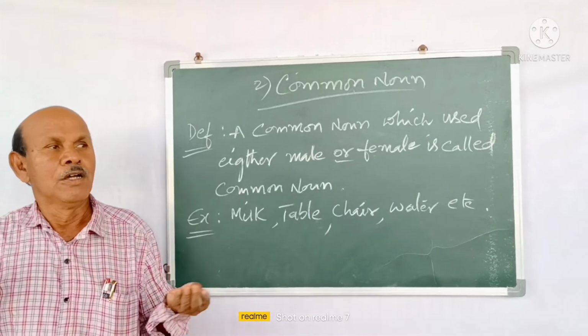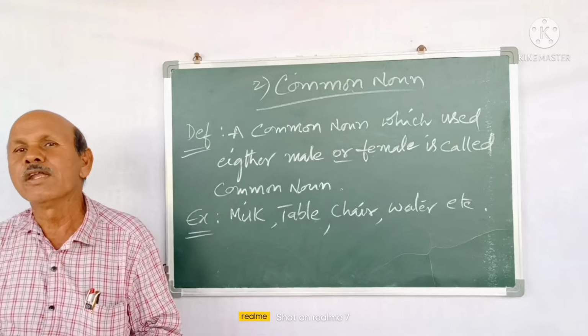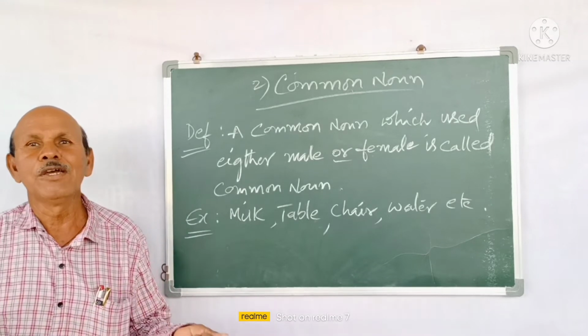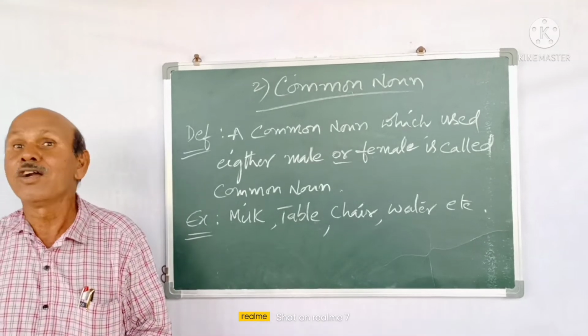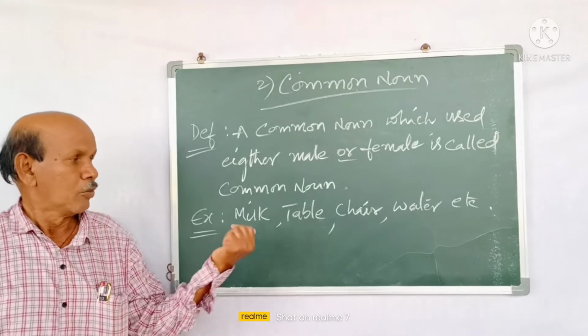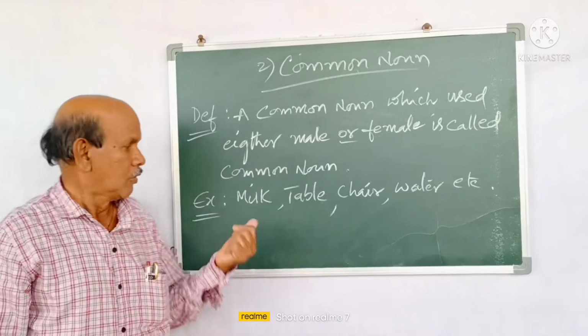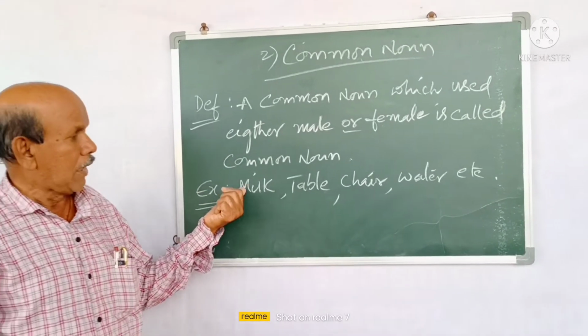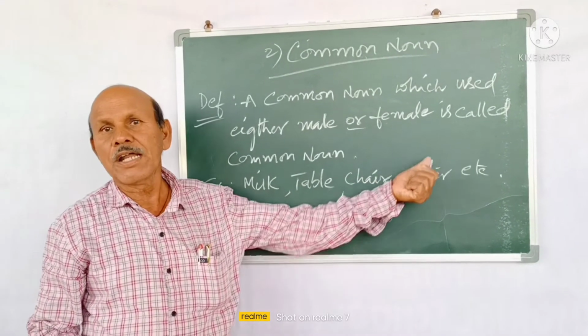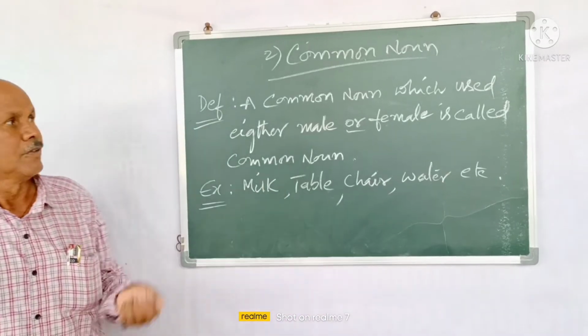If you say a woman is called milk and a male is called curd, that is not good. Both are the same, both are called by one word, that is called common. So examples: milk, table, chair, water, etc. These are called common nouns.